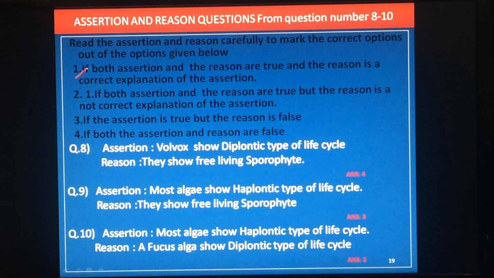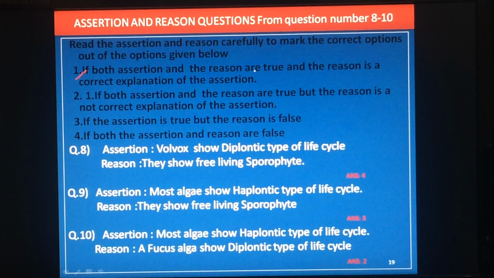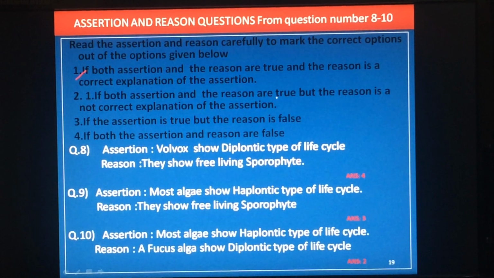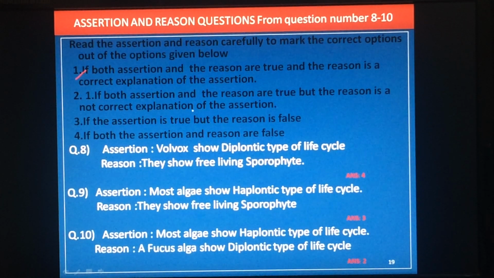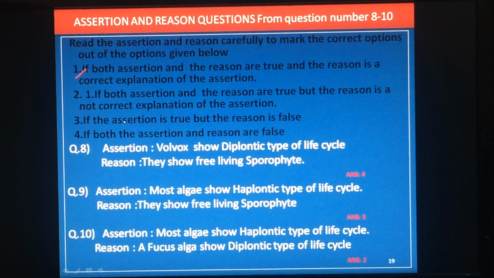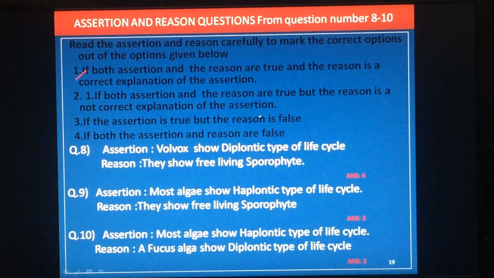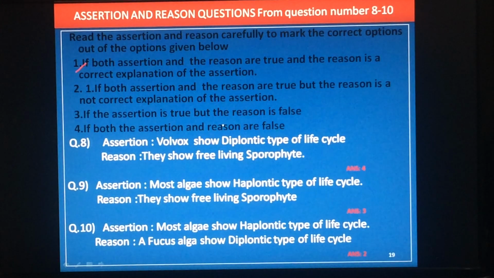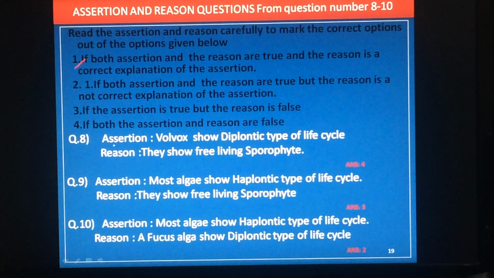First option they have given: both assertion and reason are true and reason is the correct explanation. Next one, both assertion and reason are true, but reason is not the correct explanation. Third one, assertion is right, but reason is false. Fourth one, both assertion and reason are false.